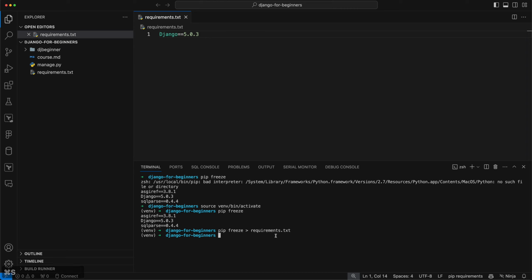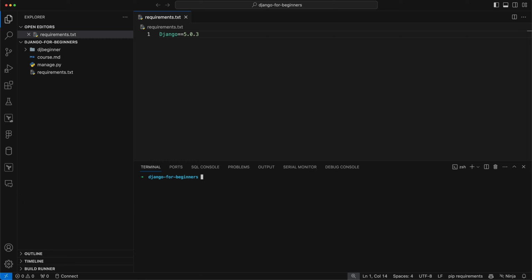Now, what's cool is, say we decided to, and I can run deactivate to get out of my virtual environment, and I can actually remove, I'm going to run rm -rf venv. You don't have to do this part, I'm just demonstrating something. So now that virtual environment's completely gone. And let's say I wanted to make another virtual environment, python3 -m venv.